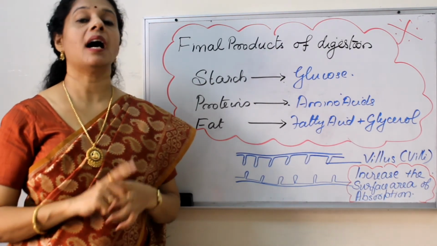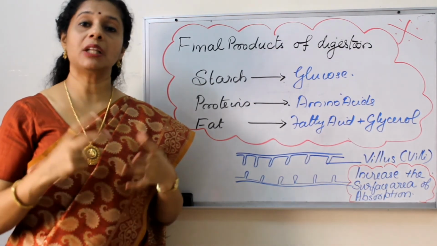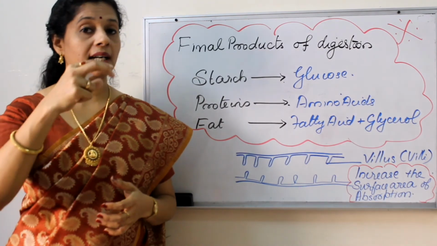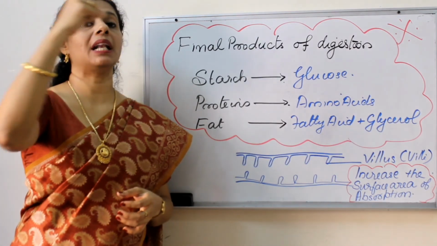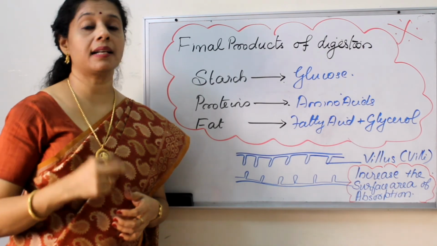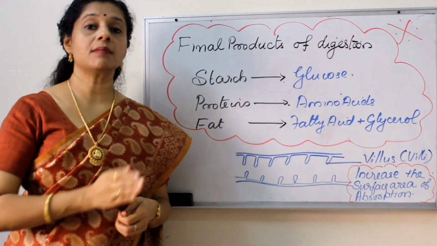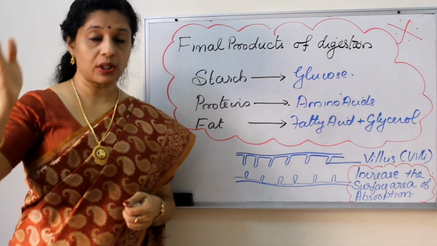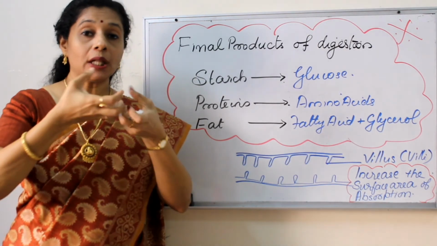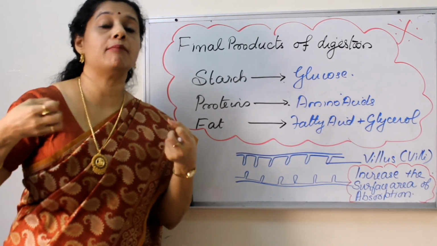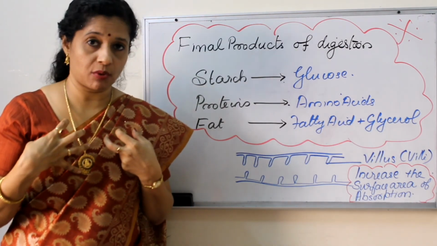Now what is left? Undigested food with a lot of water in it. The undigested food and water will move to the last part, the large intestine, or to be specific, the colon. When it is moving through the colon, all the excess water will be reabsorbed, because we need water for our body.